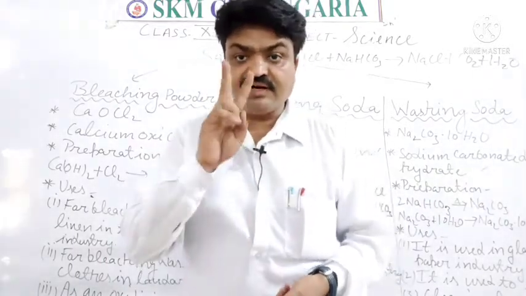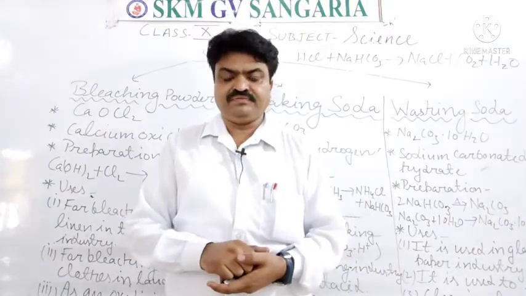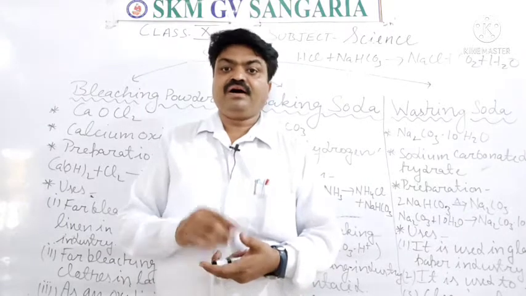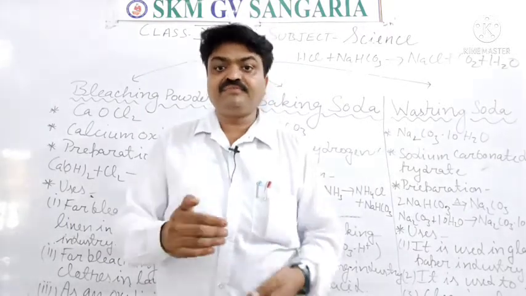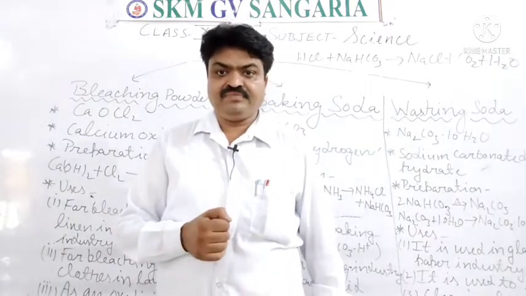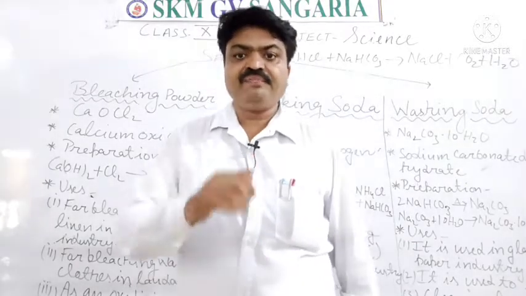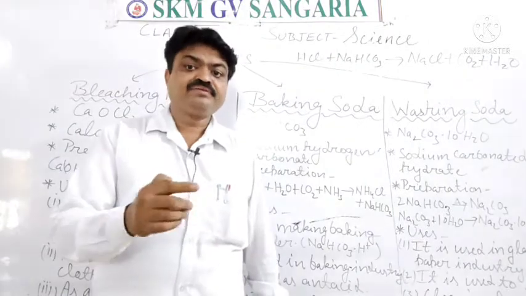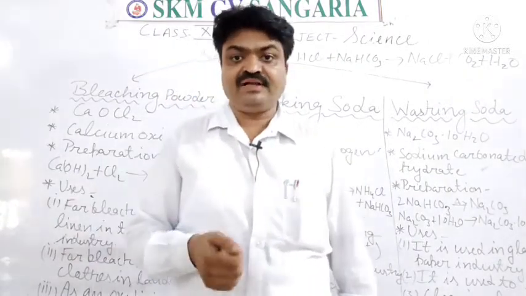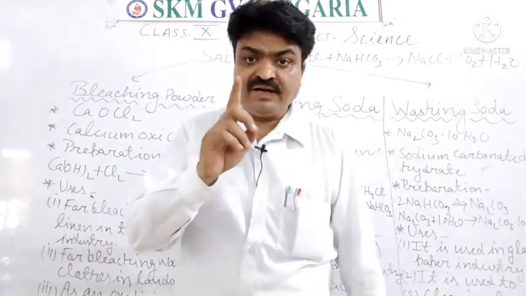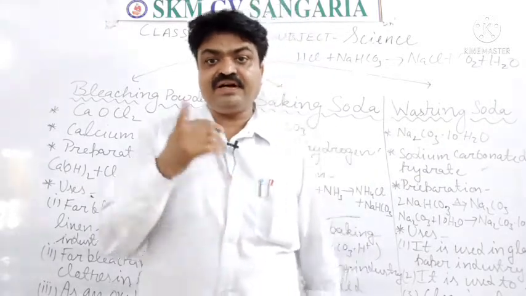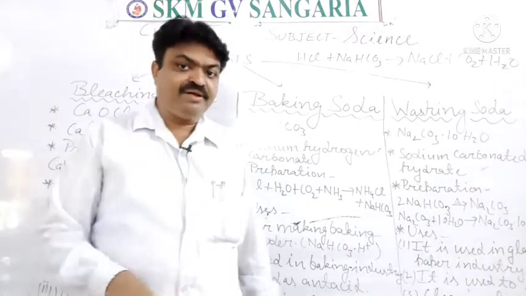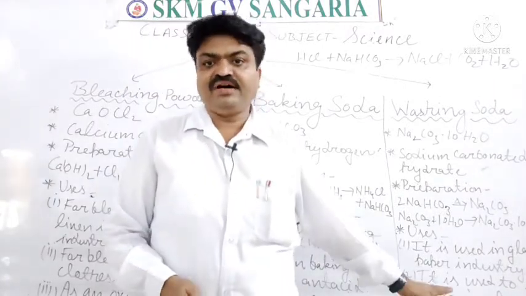Yes, student, there are two types of water: hard water and soft water. Hard water has some impurities of ions. It may be magnesium ions, it may be calcium ions. If the water has impurities of calcium ions or magnesium ions, then that water is considered hard water. That hardness can be removed by using washing soda.